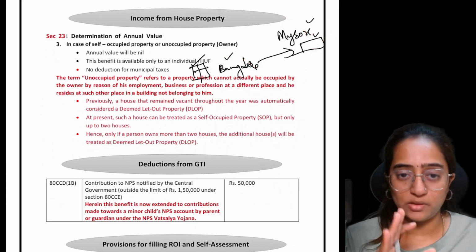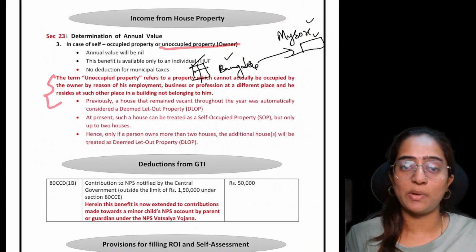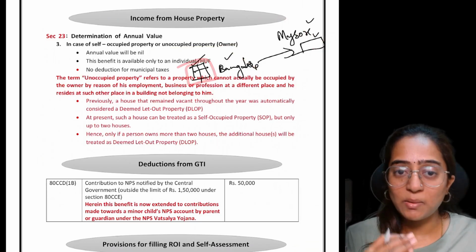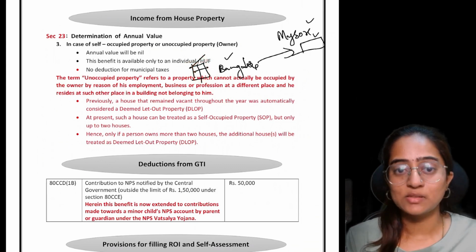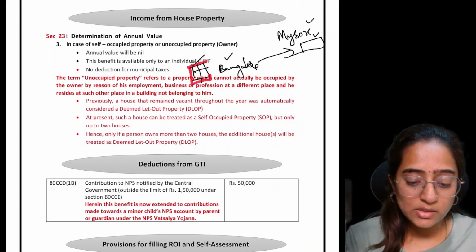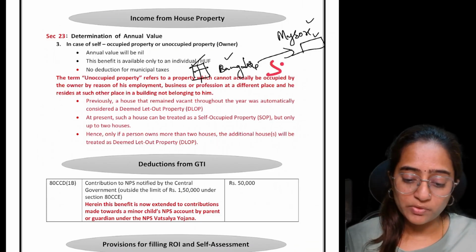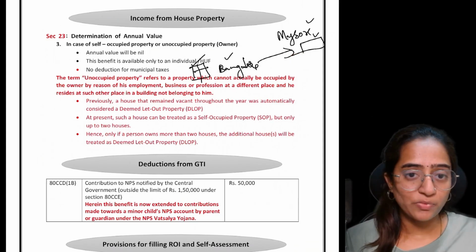If this is the situation because of which the definition of unoccupied property comes in, then remember, even though this one house is given on rent, this particular house can still be considered as your SOP. But this is a practical situation I'm telling you.